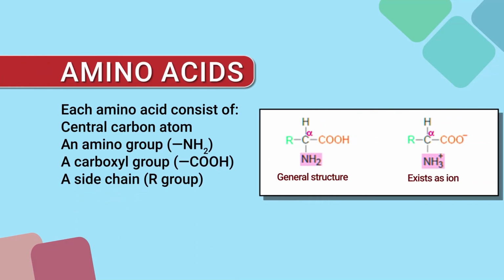After this, we have mentioned that protein is made up of amino acids. So, what exactly is an amino acid? Each amino acid consists of four components: one central carbon atom, an amino group, that is the NH2 group, a carboxyl group, that is the COOH group, and an R side chain, that is the side chain R group. The amino group is basic, and the carboxyl group is acidic in nature.